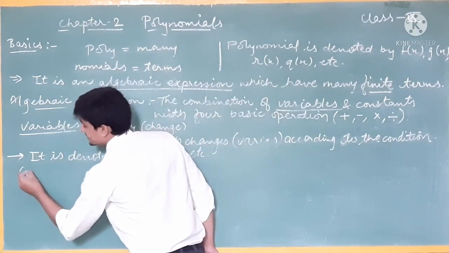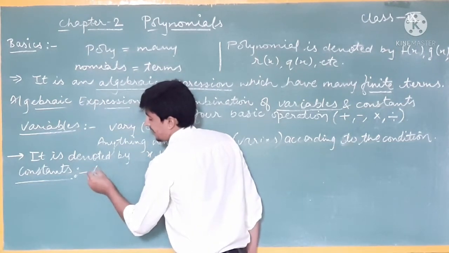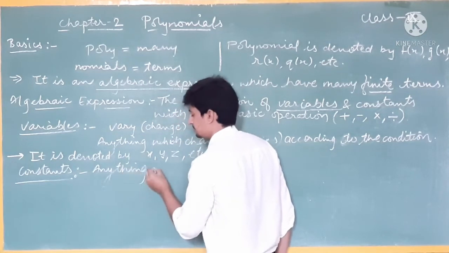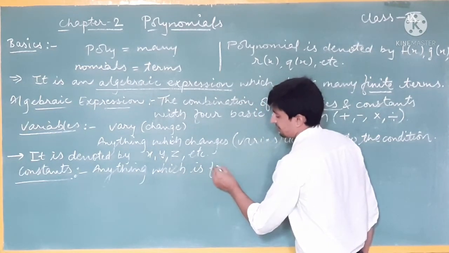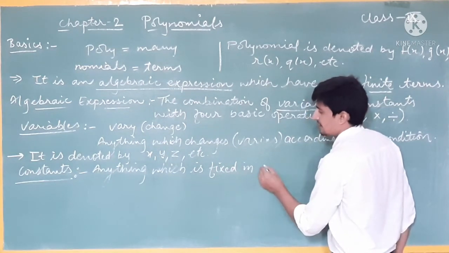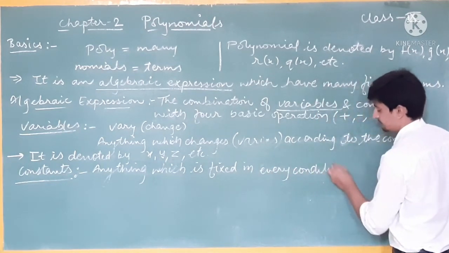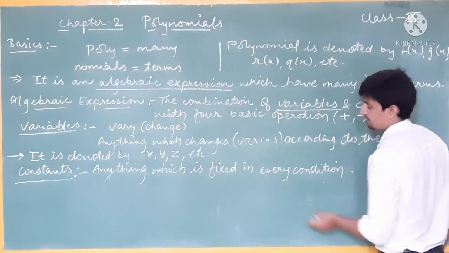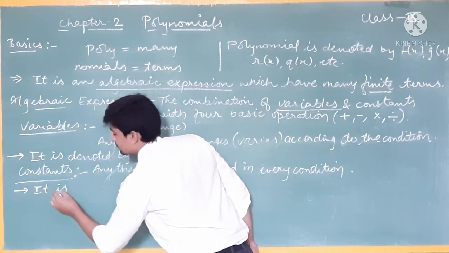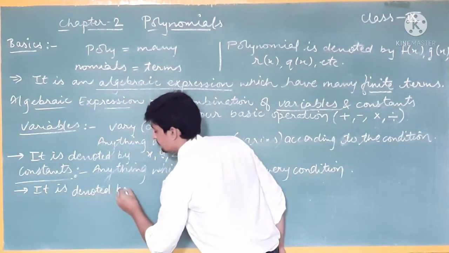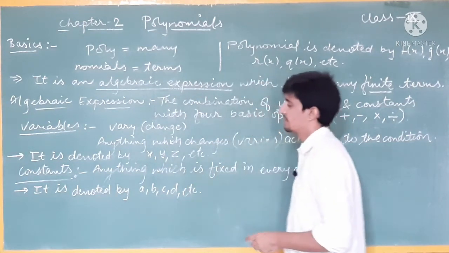Now next we will talk about the constants. I can write anything which is fixed in every condition, or you can say any condition, and it is denoted by A, B, C, D, etc. Understood?